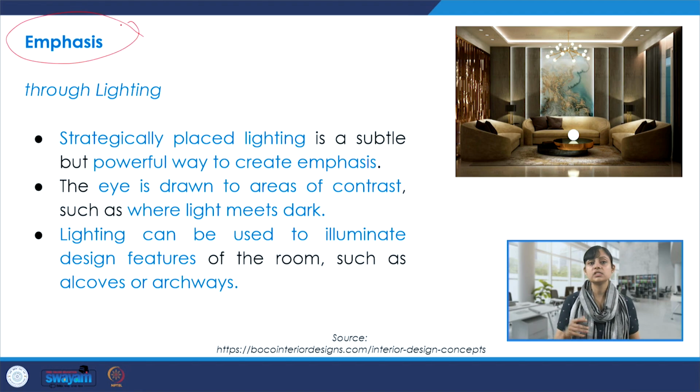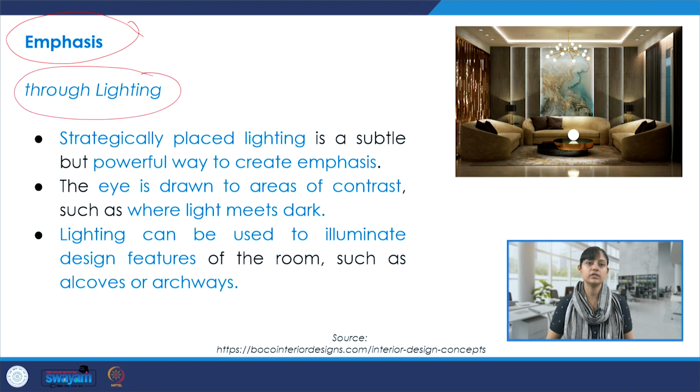It's also possible to achieve emphasis through lighting, and that's in any case a very important aspect of interior design projects or interior architecture projects, the lighting design itself. So, strategically placed lighting is a powerful way to create emphasis. The eye is drawn to areas of contrast naturally where there is light meeting darkness. And lighting can be used to illuminate design features, for example, the alcoves or archways. So, this is sort of an alcove lighting. And it's possible to accentuate or emphasize or highlight it through lighting design, this kind of a space or area or ceiling.